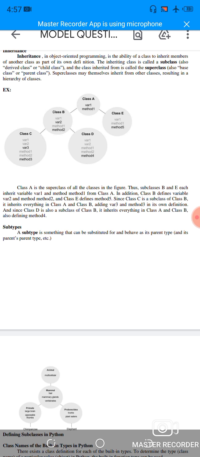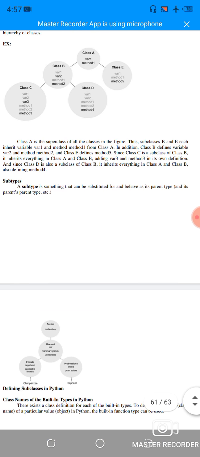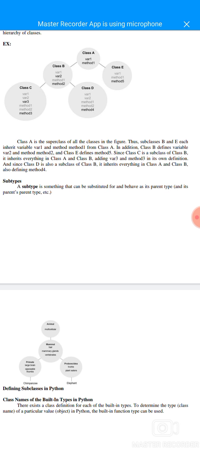And then an example: classes A, B, C, D and E, to denote the variables and methods, and class A is the superclass of all the classes in the diagram. So subclasses B and E each inherit variable 1 and method 1 from class A. Class B defines variable 2 and method 2, class E defines method 5, and then class C is a subclass of class B and inherits from classes A and B, adding variable 3 and method 3 in its own definition. Class D is also a subclass of class B, inheriting everything from classes A and B, and defining a method 4.